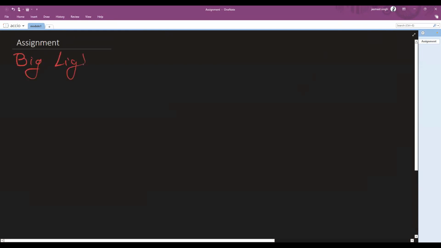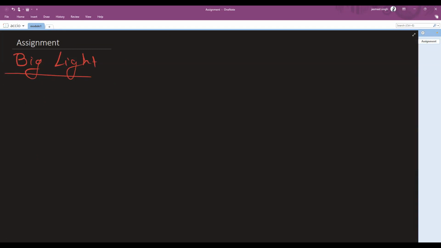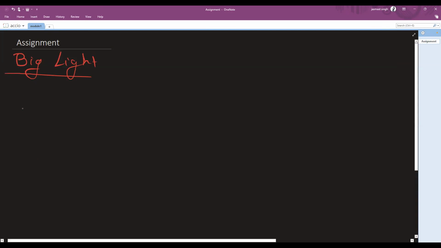Big light. Right? See, in big light problem we are given 4 variables, right? We have Jian, we have Sunyo, right? Jian and Sunyo. Now we have their initial height, right? Initial height. Let's call them HI, right? Initial height, and we have their velocity of increment, right? So let's call it V.